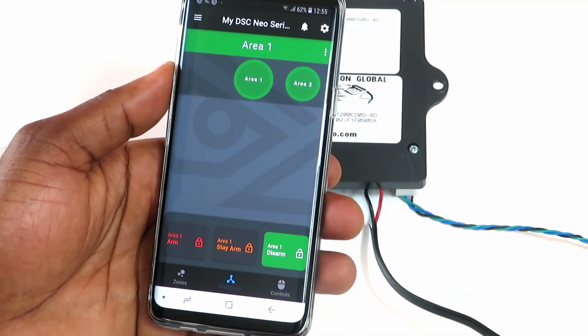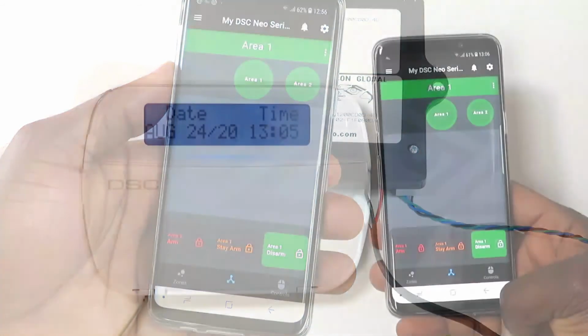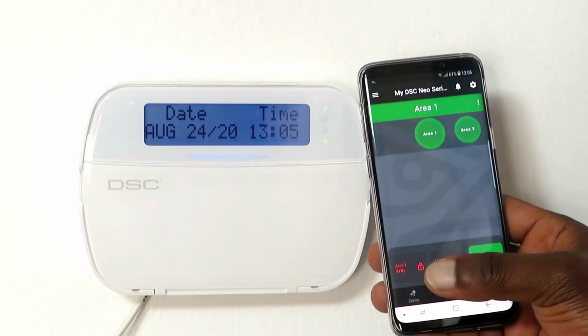You're now at the partition screen where you can perform various actions on your alarm system. To test the app, arm and disarm the panel.